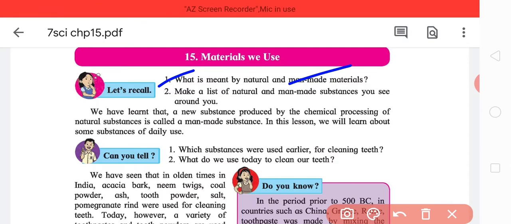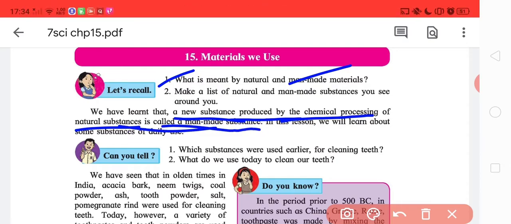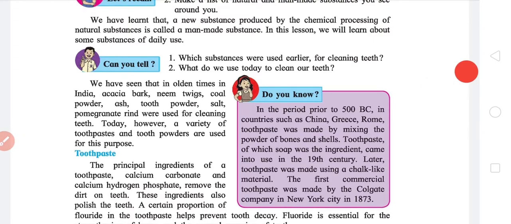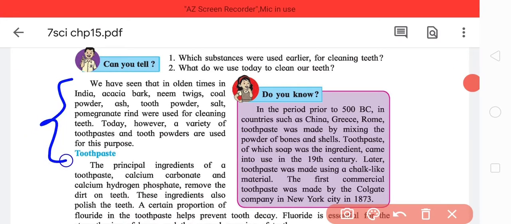So as you see, a new substance produced by chemical processing of a natural substance is called a man-made substance. For example, plastic is made of petrol, which is a natural substance. As the example says, in older times we used various plant products for brushing teeth, but nowadays we have chemical toothpastes. The word chemical need not be bad, but yes, we have a variety of toothpastes and tooth powders.